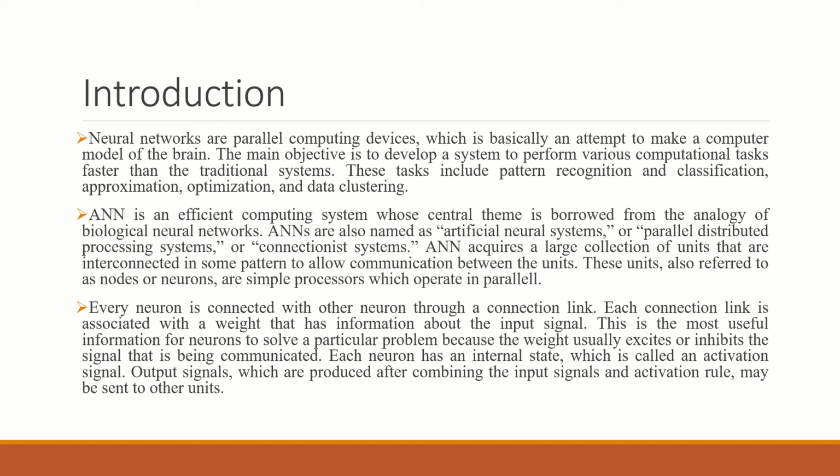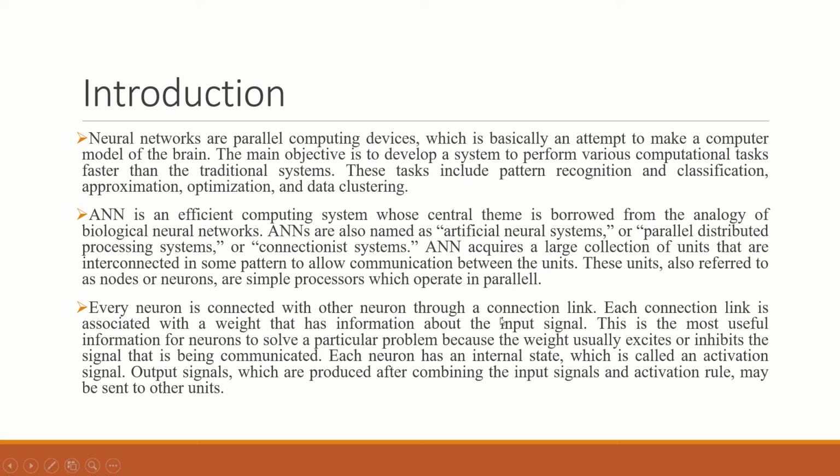ANNs are also named artificial neural systems, parallel distributed processing systems, or connectionist systems. The word parallel computing is mentioned here many times. Why is it called parallel computation? Because our brain is capable of doing lots of work simultaneously. Our brain is multitasking, so computation occurs in parallel and many tasks go on at once. So it is also named a parallel computing device. To get a model of the human brain for parallel computation, we build ANN.